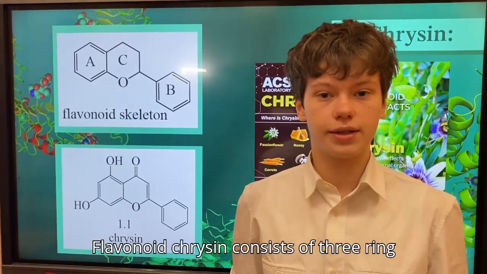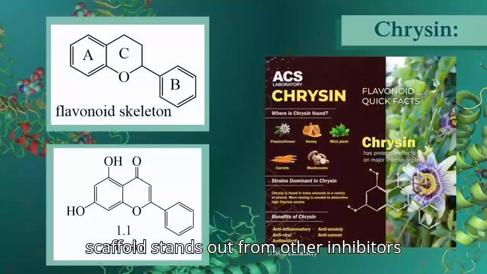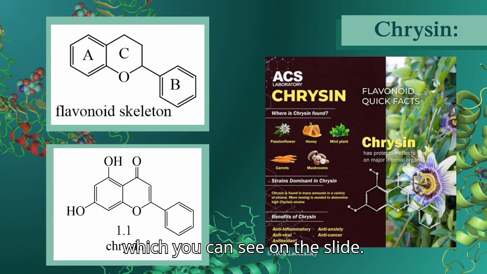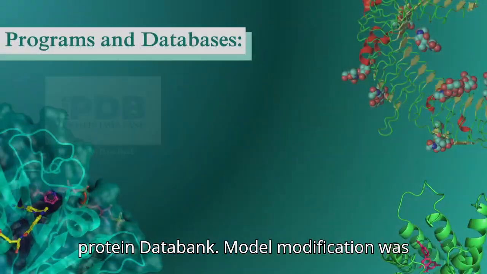Flavonoid chrysin consists of a 3-ring scaffold and stands out from other inhibitors with a wide range of beneficial effects, which you can see on this slide. The crystallographic structure of aquaporin-4 was obtained from the Protein Data Bank.